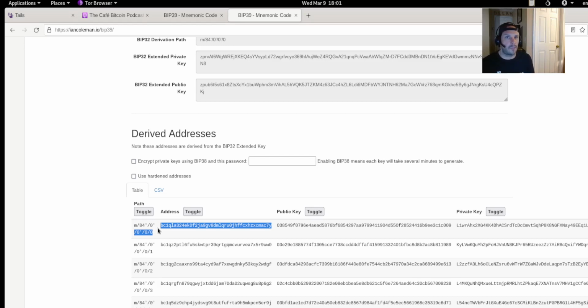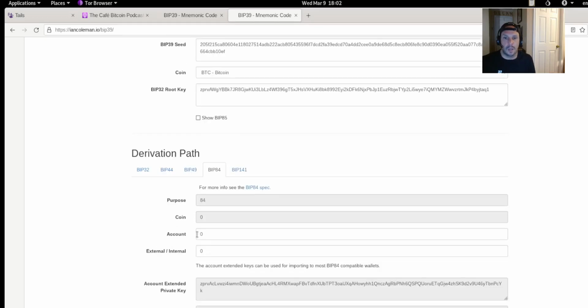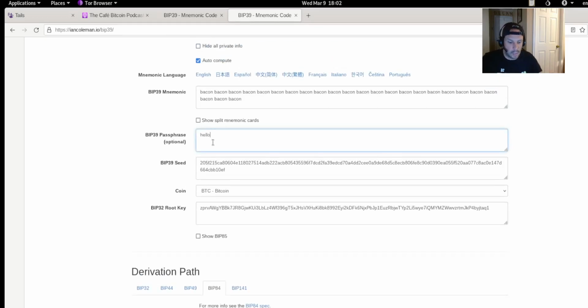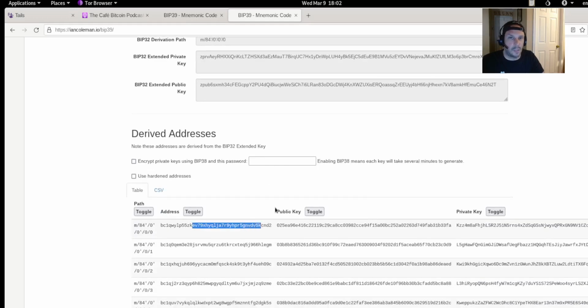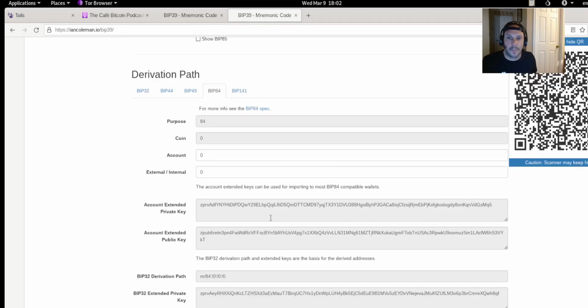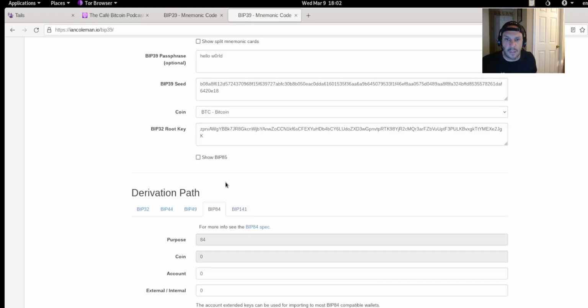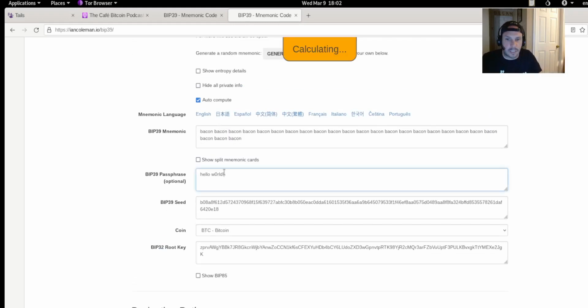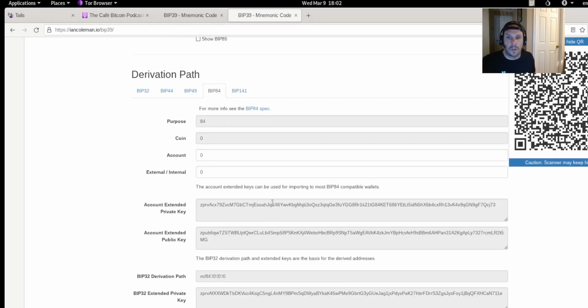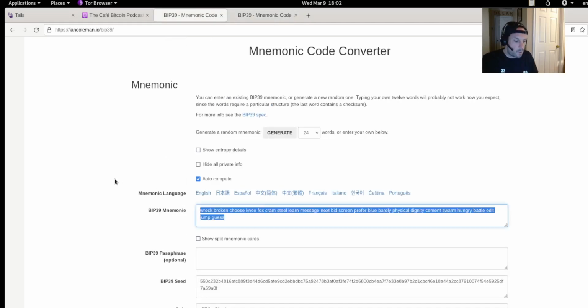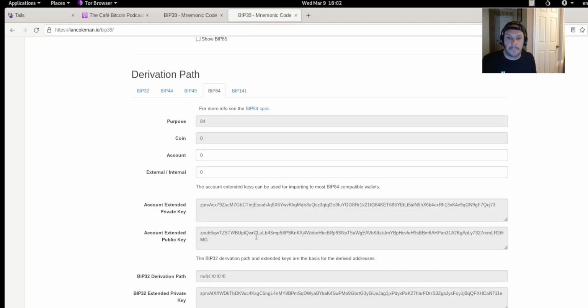And essentially you can have an almost infinite amount of wallets, basically just using your Coldcard. You can also add numbers, and then that'll change it too. And I'm not going to go copy and paste this, but you can see it's different. And then if I wanted to add, let's say, an exclamation point, that changes it again. So now we have a totally new, different wallet. Let's say I wanted to use 12 words from the BIP39 list. You can do that too.